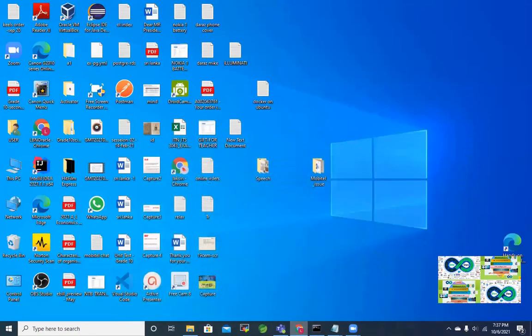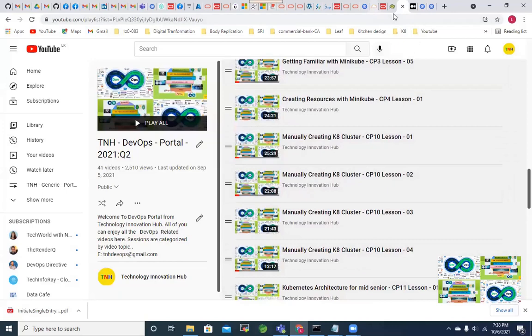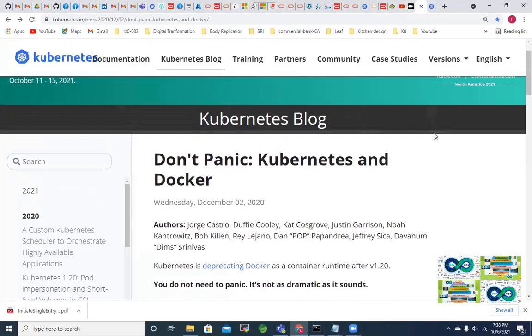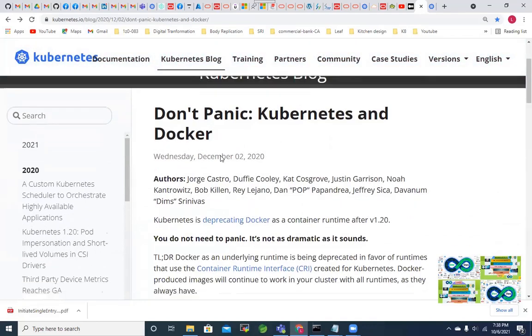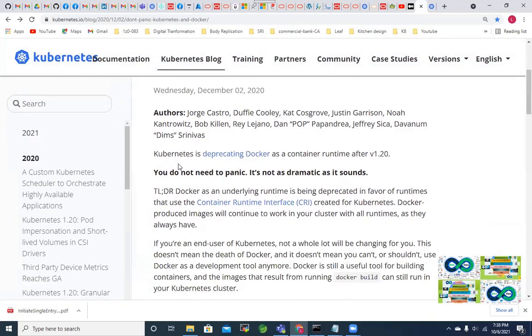Let me share that screen. So this is what they are telling on the Kubernetes official blog: Don't Panic, Kubernetes and Docker. This was announced sometime back, in December 2020, the last month of 2020: Kubernetes is deprecating Docker as a container runtime. So this is the update that we are going to discuss today.